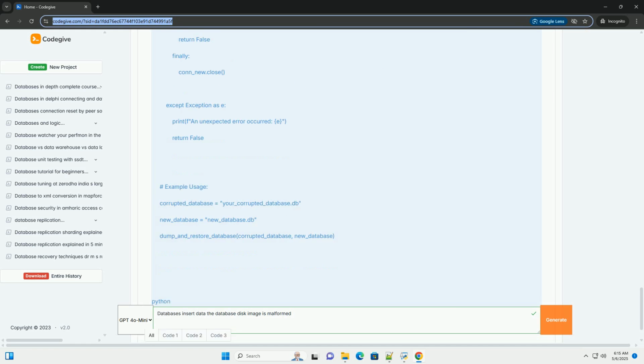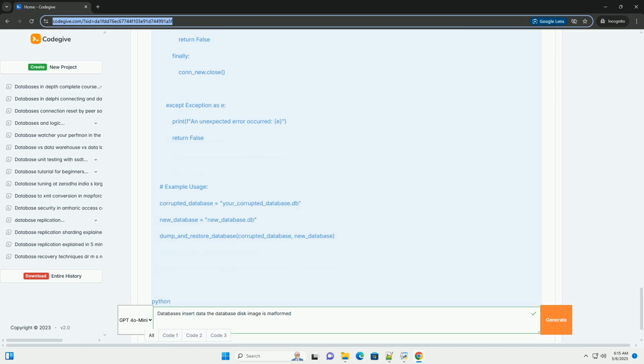dump_command creates the shell command to dump the database using sqlite3 .dump. subprocess.Popen executes the shell command and captures the output, stdout and stderr. This is a safer way to run shell commands than os.system, as it allows you to capture the output and check for errors.